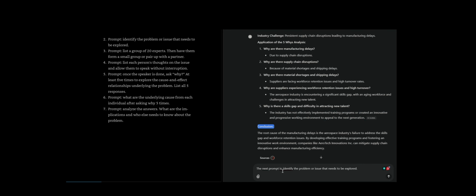Conclusion: The root cause of the manufacturing delays is the aerospace industry's failure to address the skills gap and workforce retention issues. By developing effective training programs and fostering an innovative work environment, companies like Aerotech Innovations Inc. can address these issues.